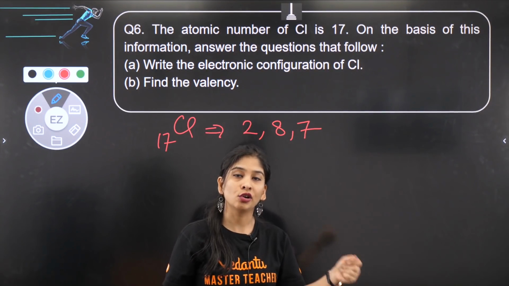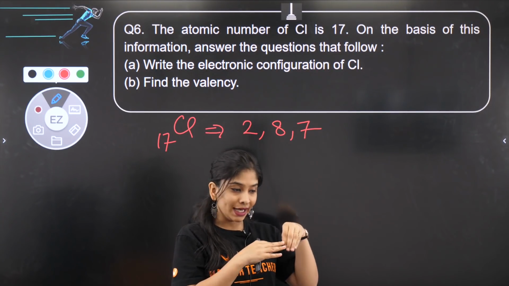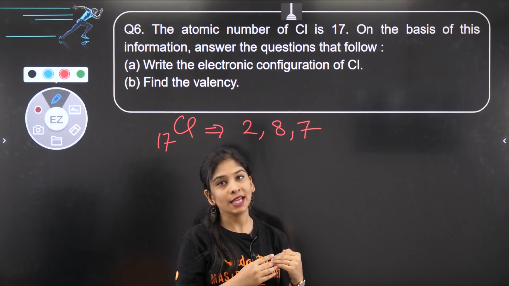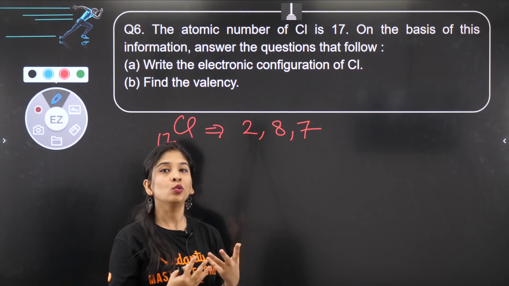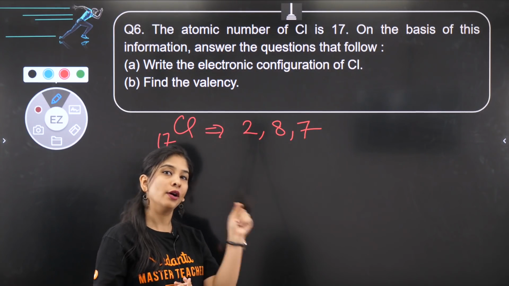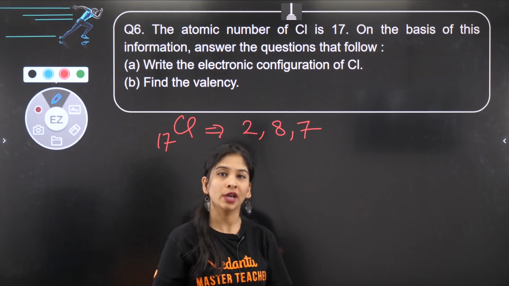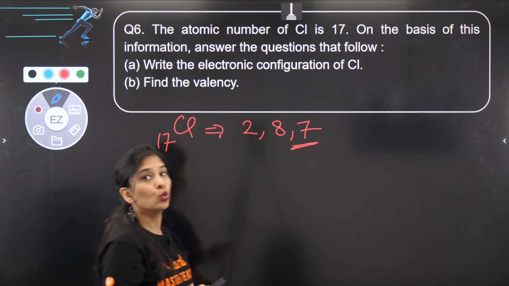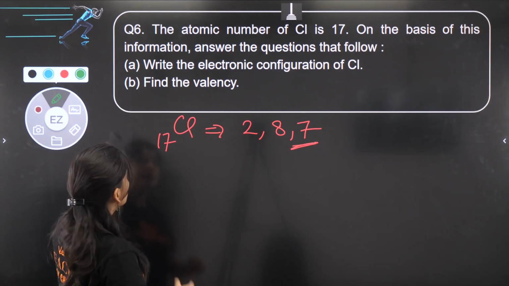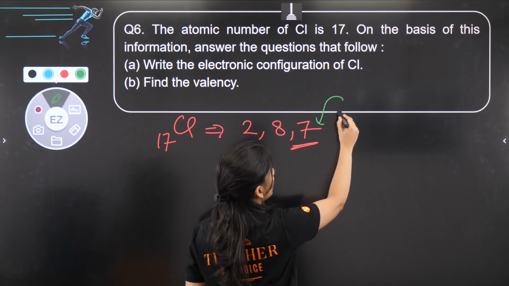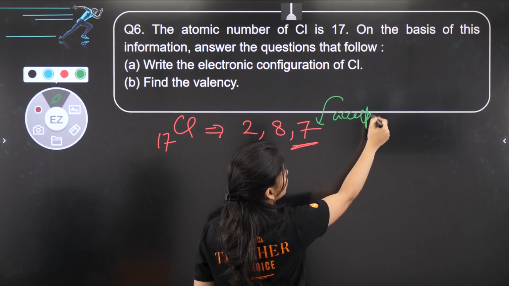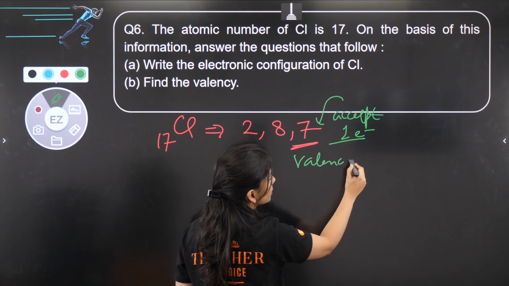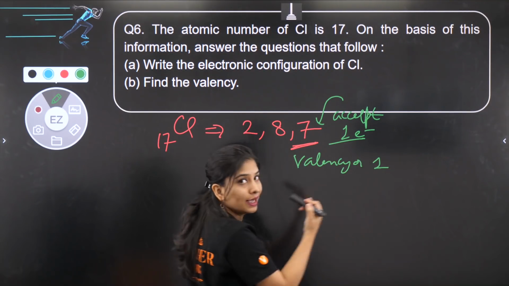1, 2, 3 electron, up to 3 electron, you can easily lose out of an atom. 1 to 3 electron you can easily accept into an atom according to energy consideration. 4 valence electron, 4 believes in sharing more. Okay, so 7 means it is so much easier for it to accept 1 electron, right? So it can accept 1 electron. So obviously what happened? Valency 1 only.